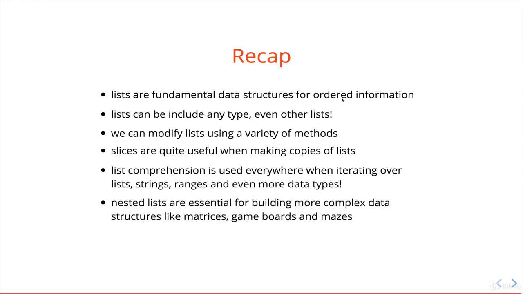And then we talked about nested lists. They're essential for building more complex data structures, things like game boards, modeling real-world data, chart data, tabular data, matrices. And then finally, we talked about swapping. And swapping is just a nice, useful trick that you can use to swap elements in a list. You use the comma to separate them, and then equals to assign new values. And it's something we'll use when we shuffle lists or sort them and write our own algorithms.